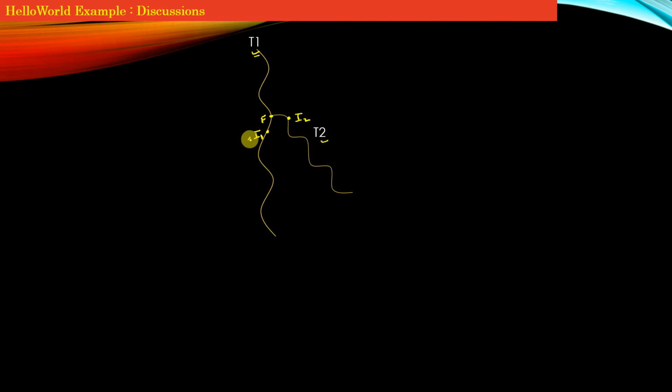So let's say for example, the instruction I1 simply says print T1, right? And the instruction I2, for instance, simply says print T2, right? Now with this example in place, what exactly is the race condition? Here the race condition means that immediately after the fork point F, you cannot say whether it is going to be the instruction I1 which will execute first, or the instruction I2 which will execute first. You cannot say whether I1 will execute before I2 or I2 before I1. It is not in the programmer's hand.